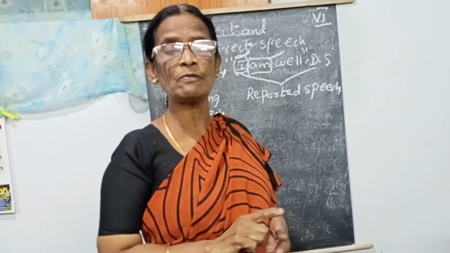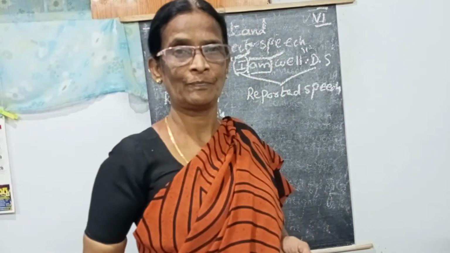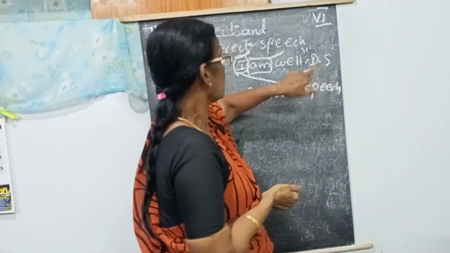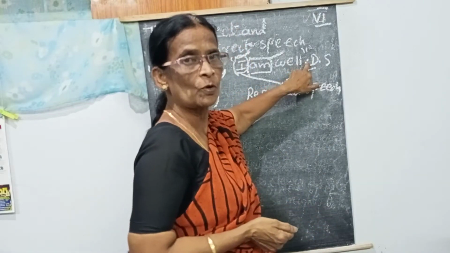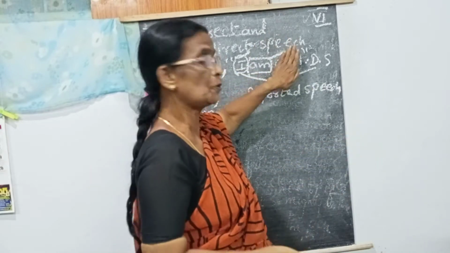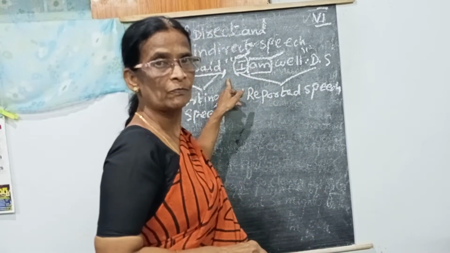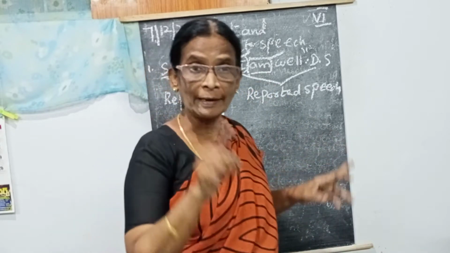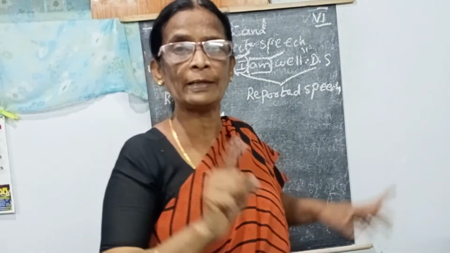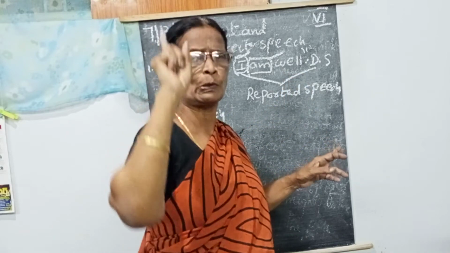That conjunction will come only in the declarative. You have to remember four types of the sentences. Okay. So, when we are going to change direct to indirect speech, after the reporting speech, we are going to add that conjunction. That conjunction will come only in the declarative. That's the first and important clue.